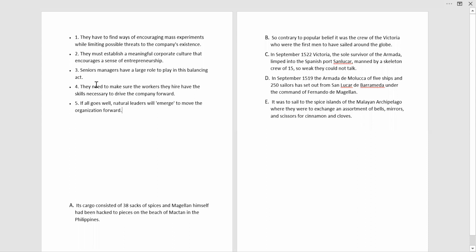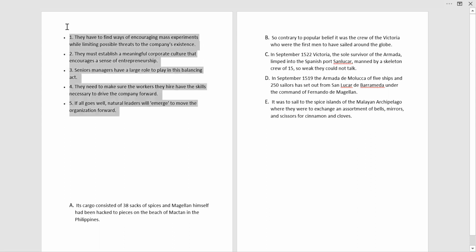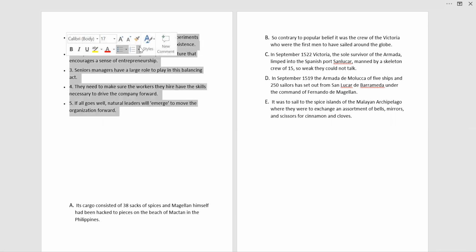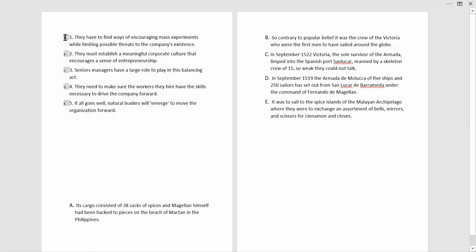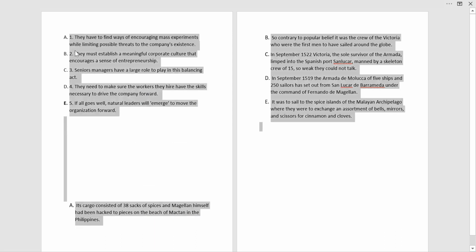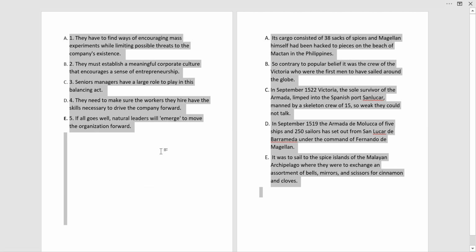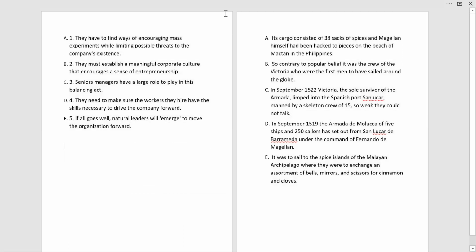Okay, here you see this question got five sentences in here, numbered as A, B, C, D now. So just go through these ones and give them the right order, and then we'll be moving to the next question.